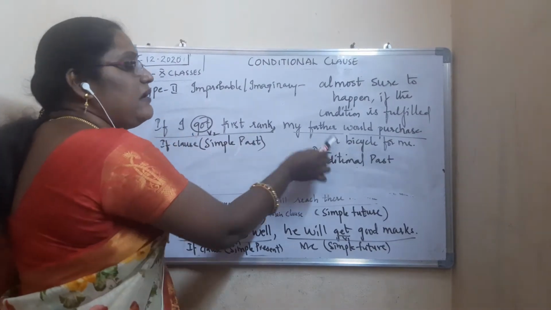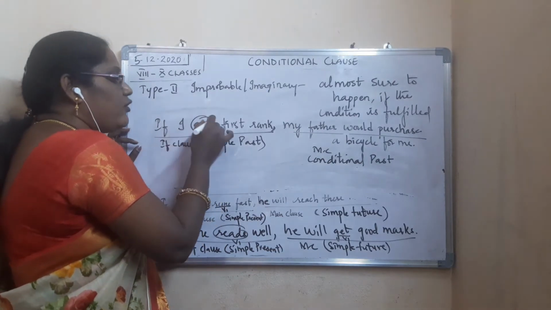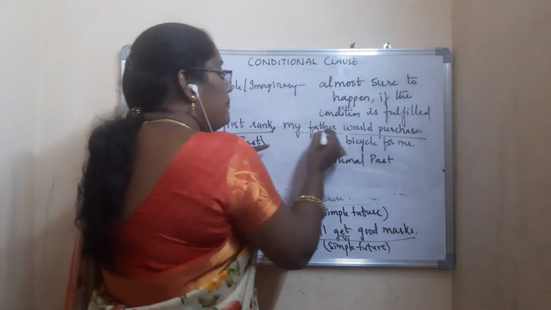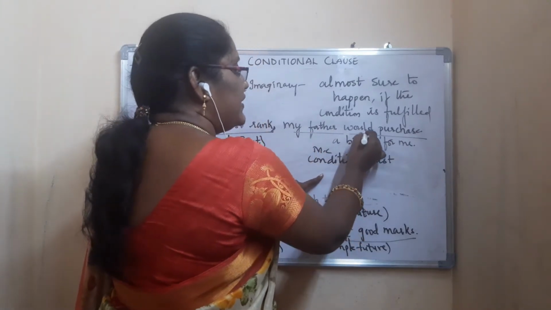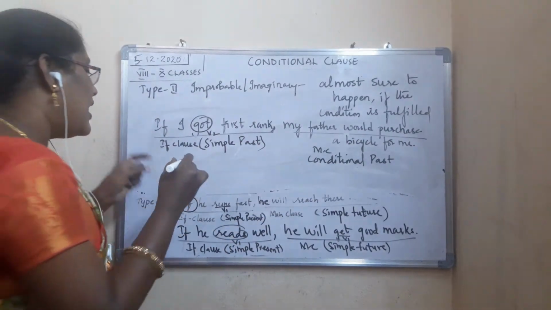So it should be in past form. Nothing but V2. So if I got, in type 2, the if clause will be in simple past, and the main clause will be in conditional past. Will changes to would. Will changes to what? Would. Okay. Then the last one is what?